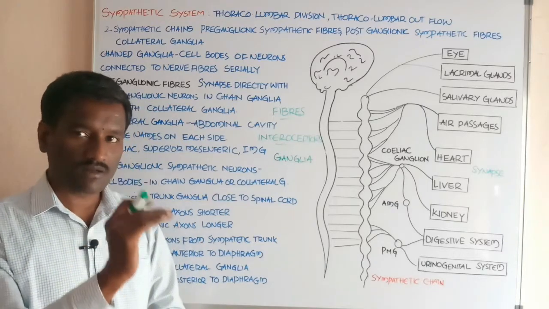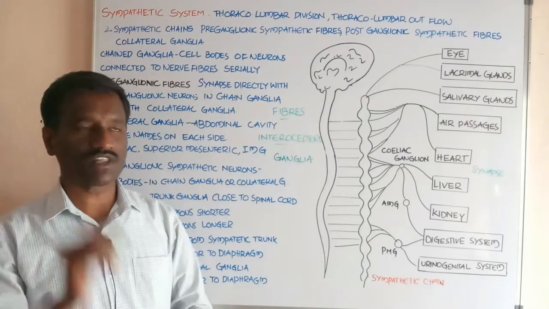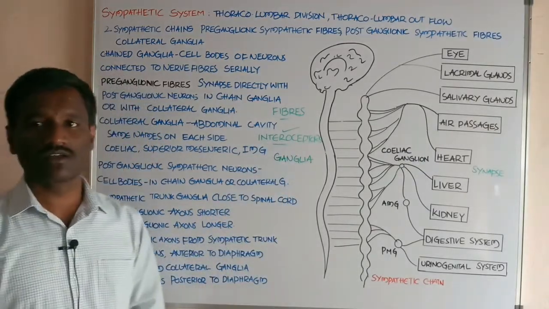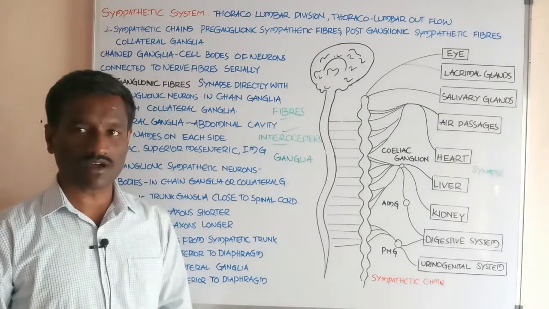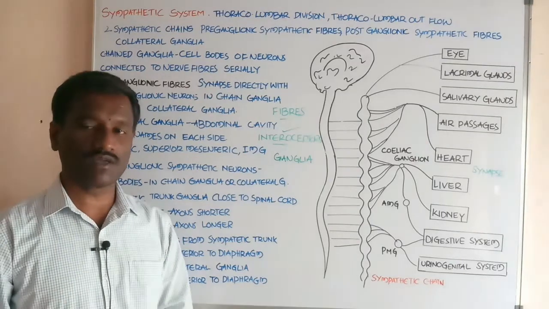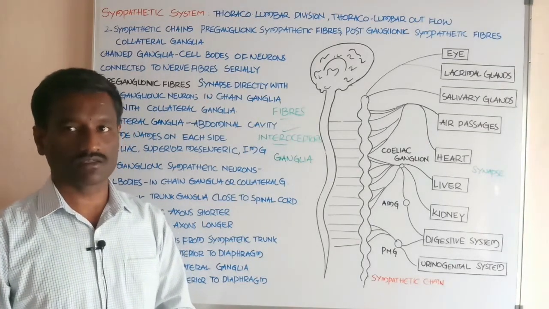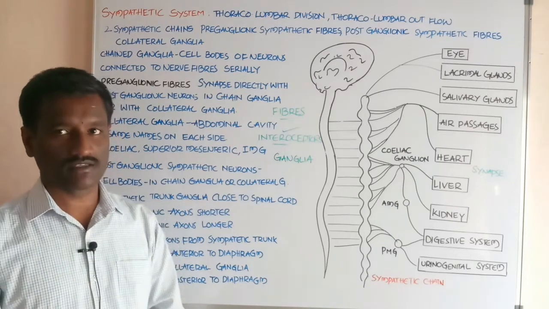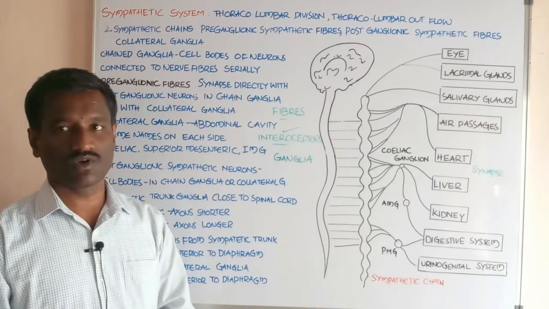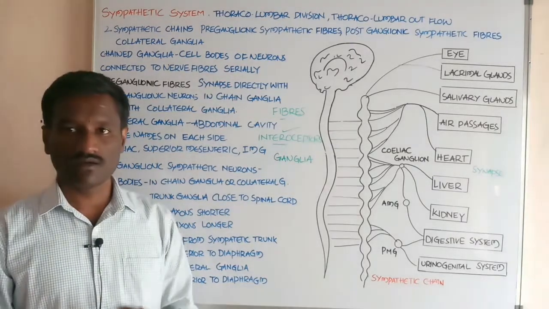Students, now about the autonomous nervous system. It is associated with the interoceptors. What about the interoceptors? These are the receptors that receive internal stimuli from the different parts of the vital organs and glands and send signals to the nervous system.